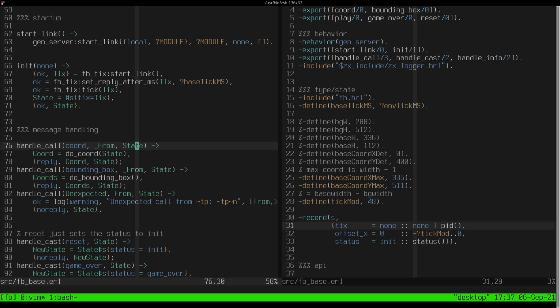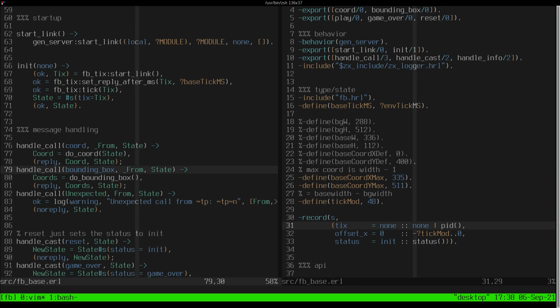So this is not the right way to do this. The reason is that these calls are for when the controller needs to update the state, to do things like collision detection or to redraw the screen. It calls every one of these processes: the pipes, the bird, the base, and says, hey, what is your coordinate?